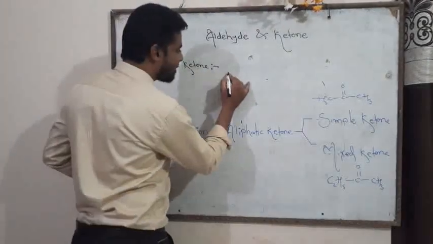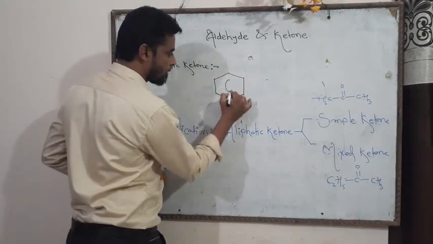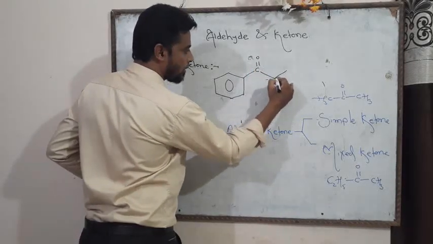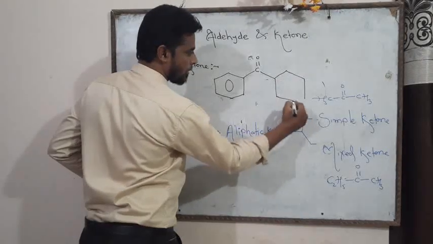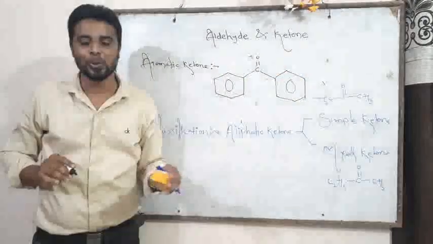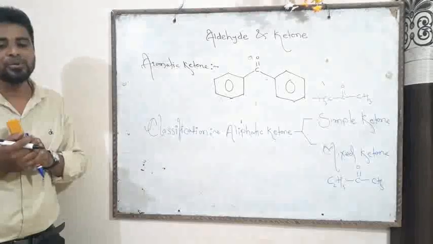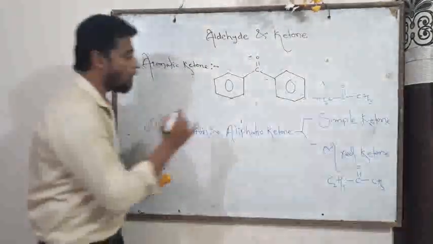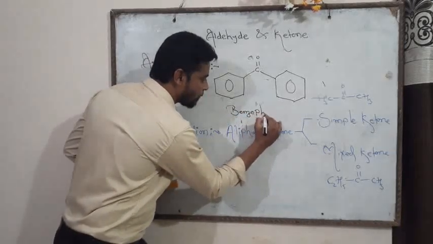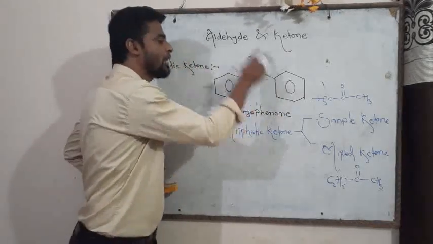For example friend, as there are two phenyl groups, it is called diphenyl ketone, and the name of this compound is benzophenone. This is called benzophenone, and it is also called diphenyl ketone.